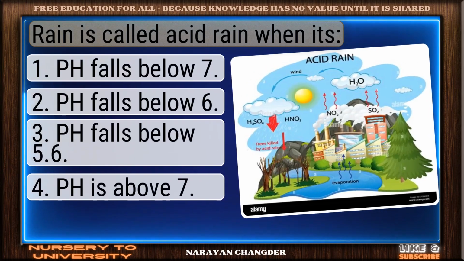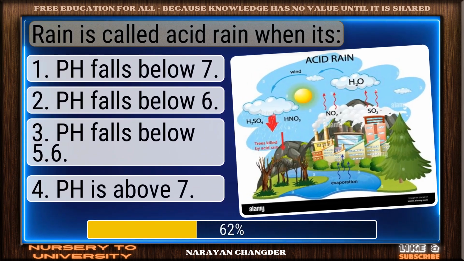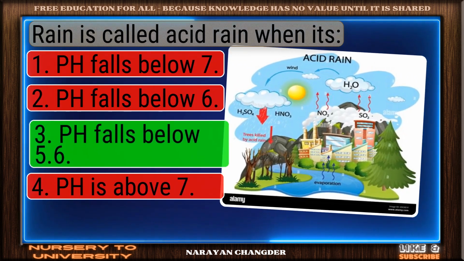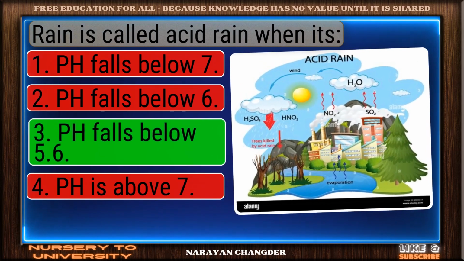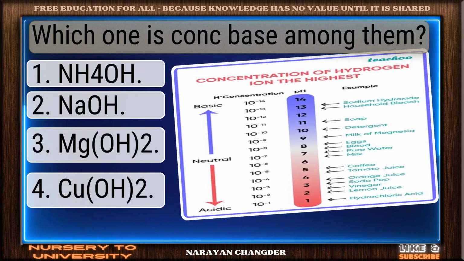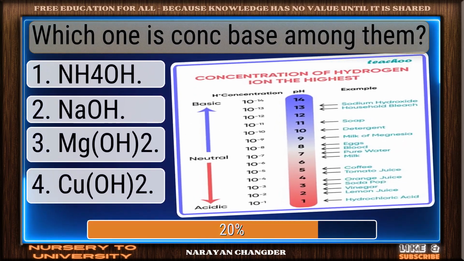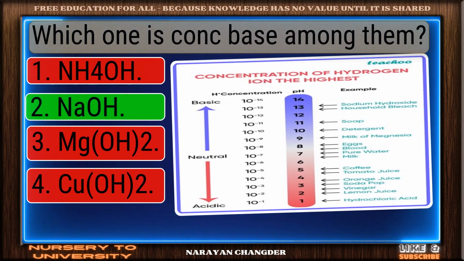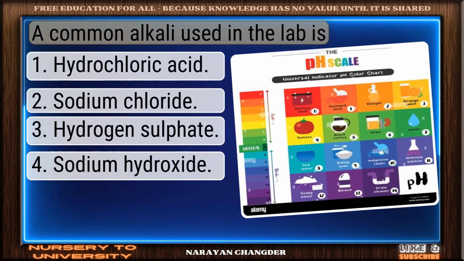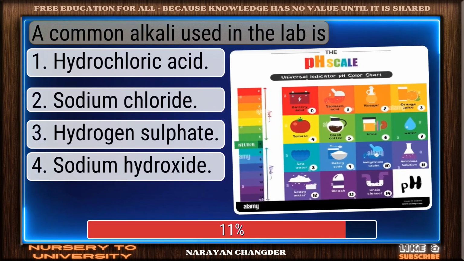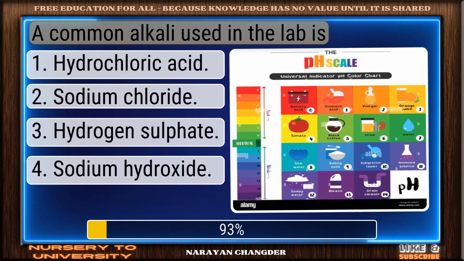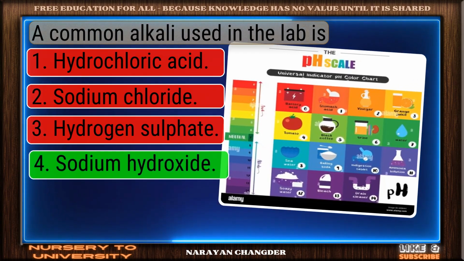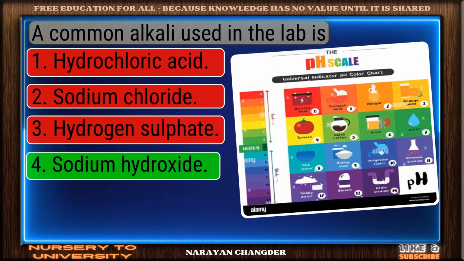Rain is called acid rain when it's. Correct response. pH falls below 5.6 is the most accurate answer. Which one is a strong base among them? Exactly. Now makes sense. A common alkali used in the lab is? Nice selection. Sodium hydroxide is the correct and valid answer.